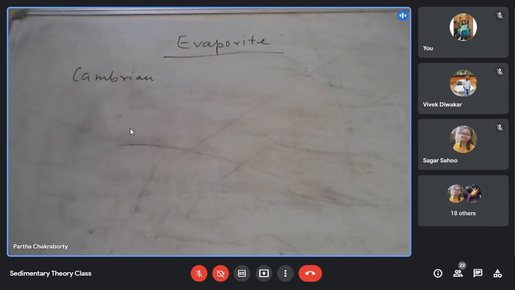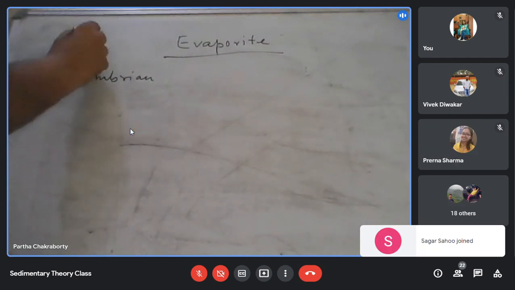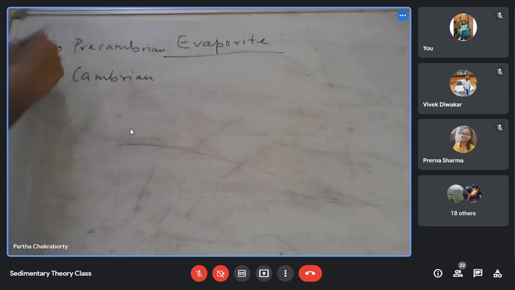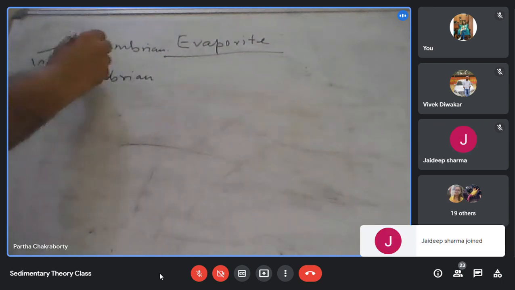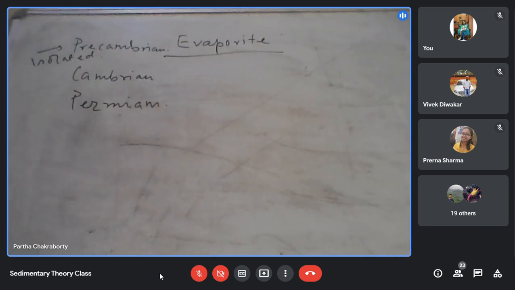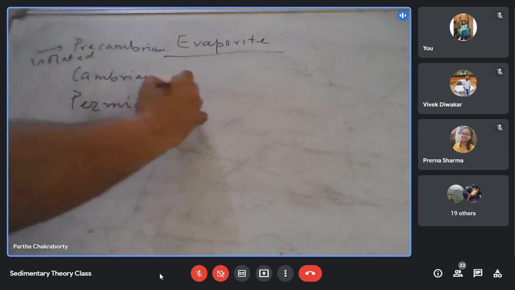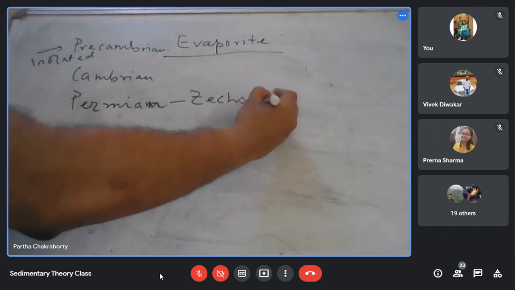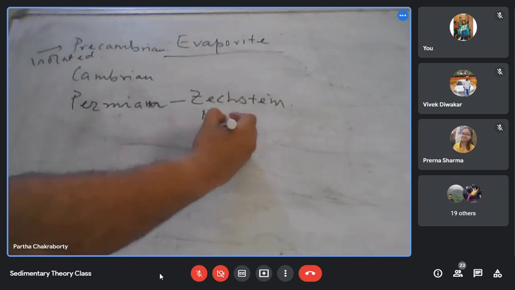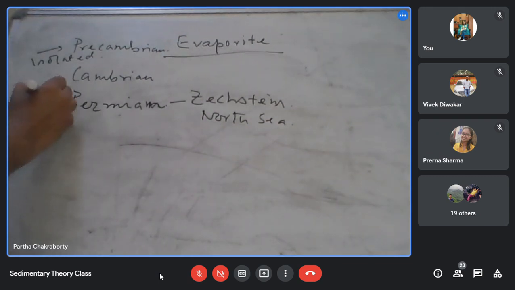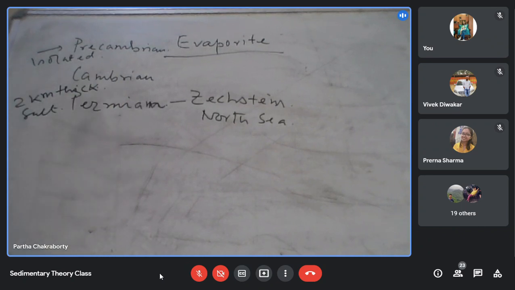There are some salt deposits in the Precambrian as well, but they are not very important in occurrence, they are isolated in occurrence. But you get them in the Cambrian, and in the Permian. Some of the best salt deposits are in the Permian, the Zechstein deposit in the North Sea, which is about 2 kilometers thick.